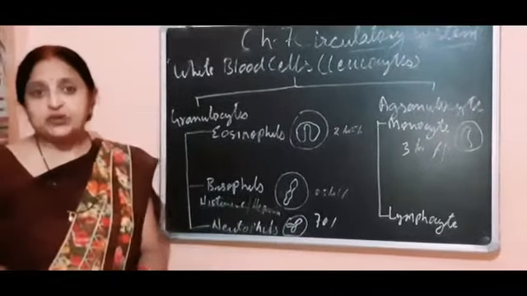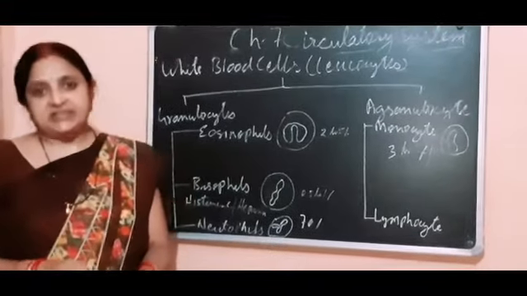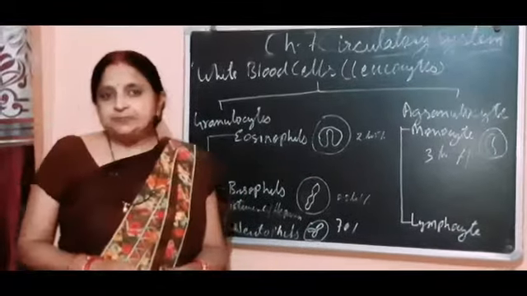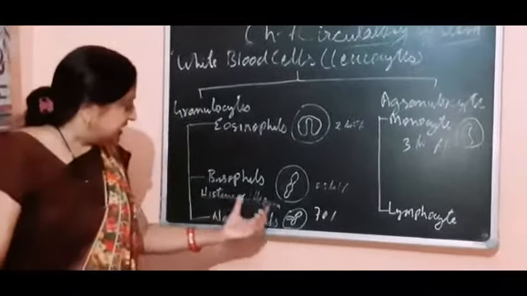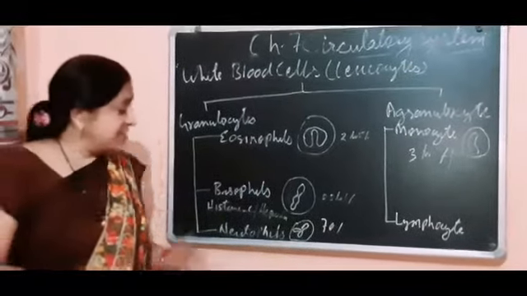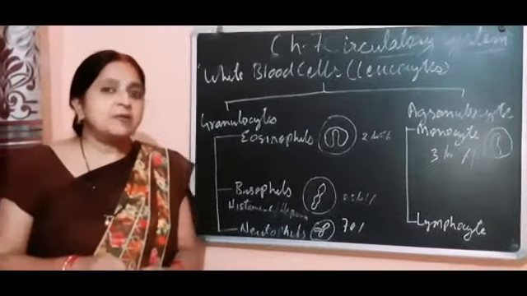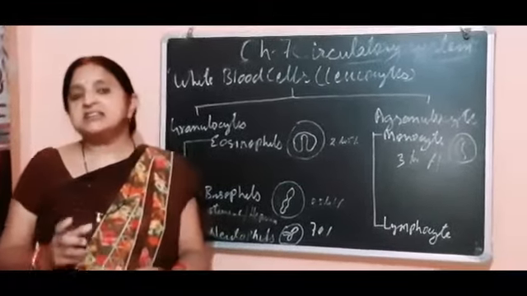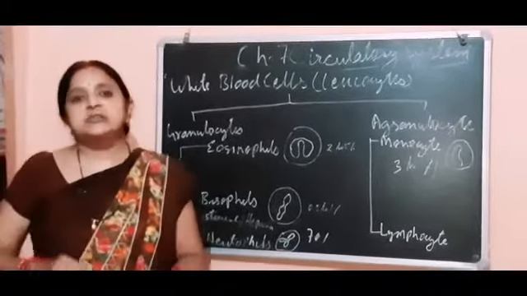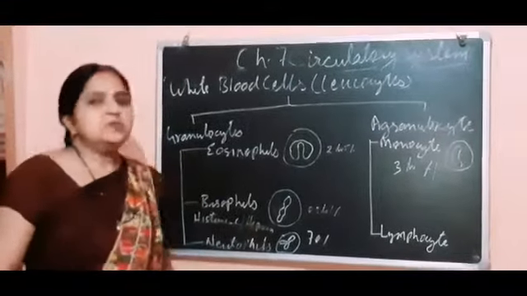The function of histamine is to dilate the blood vessels for the movement of blood cells. And the second is heparin. Heparin is the protein which prevents the clotting of the blood in the blood vessels, because platelets are present in the blood and platelets are responsible for clotting. So why does the blood not clot in the blood vessel? Because of this heparin protein, which is produced by the basophils.